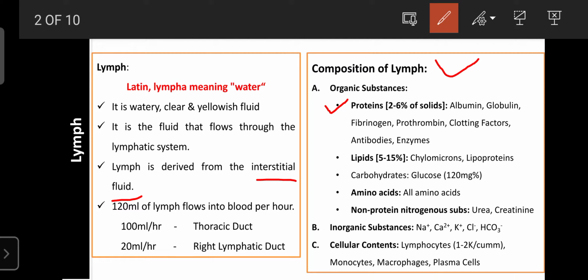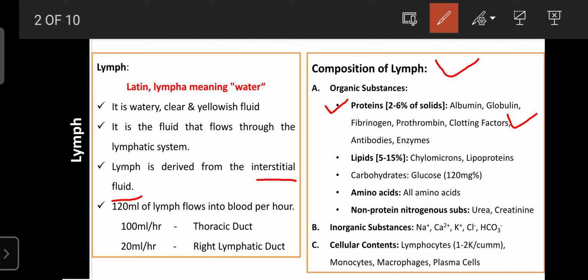So the lymph also plays an important role in the redistribution of hormones, certain enzymes, and certain drugs. It also consists of fibrinogen, prothrombin and clotting factors. So the lymphatic system also plays an important role in the blood coagulation process, because of the presence of fibrinogen, prothrombin and clotting factors, which are also transported in the interstitial fluid.